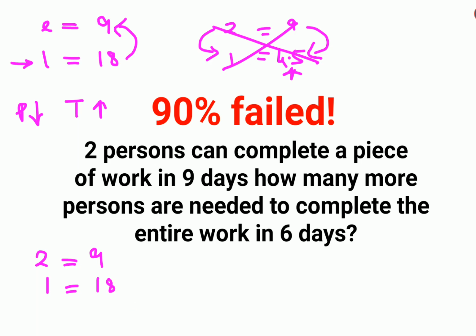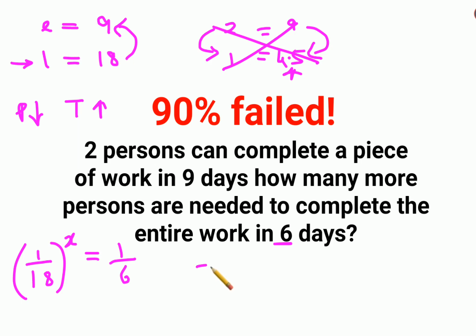Okay, next, since one person took 18 days to finish it, I can say one person in one day will do 1 upon 18 of the whole work, right? And they are saying that the entire work has to be done in 6 days. So let's say we multiply it with x number of people, the entire work done by them in one day will be 1 by 6. So from here I can say therefore x value will be 18 upon 6, that gets you 3.